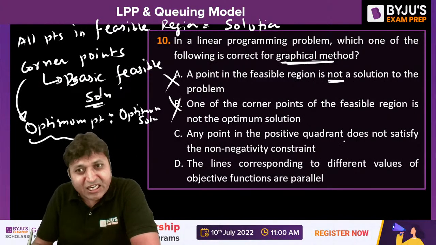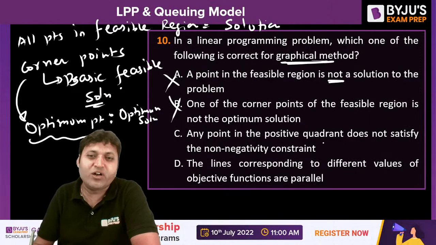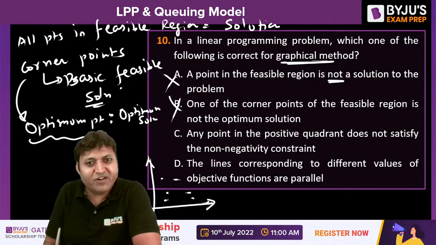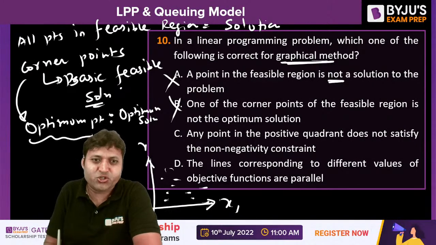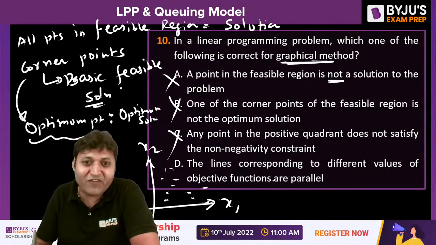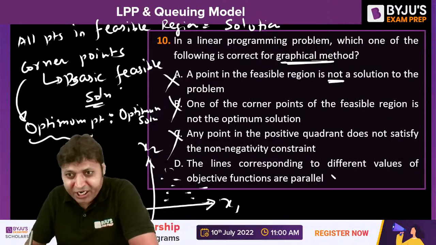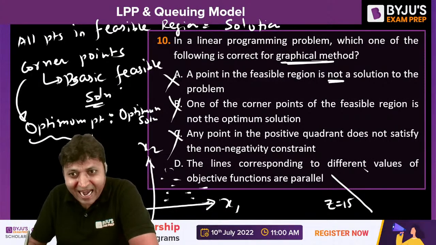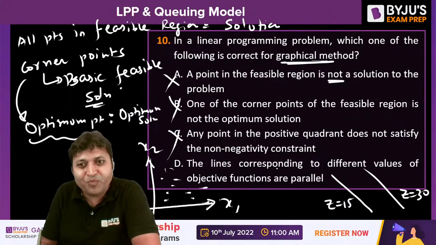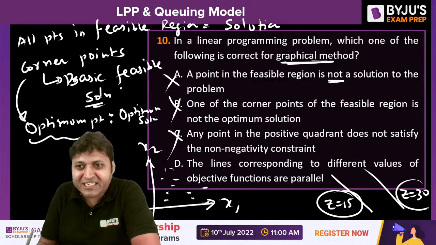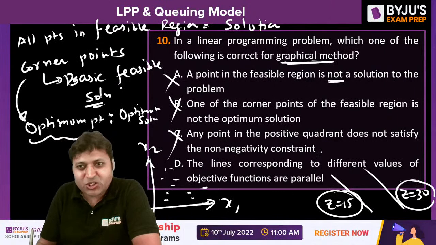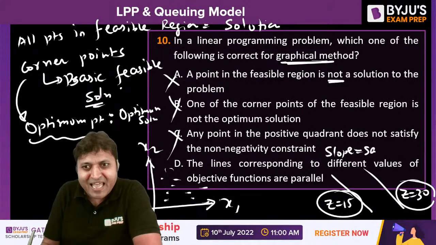Any point in the positive quadrant does not satisfy the non-negative constraint. All the points in the positive quadrant satisfy the non-negative constraint, x1, x2. So that is also incorrect. The lines corresponding to different values of the objective function are parallel. Did you see? Z equal to 15 and Z equal to 30 are parallel to each other because they have the same slope. It is only the value of Z which is changing, but the slope of the objective function is still the same. If the slope is the same, then they are parallel.